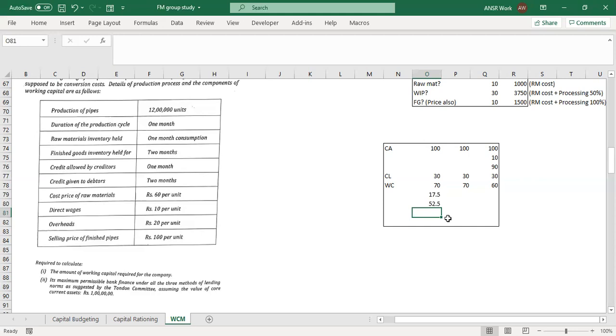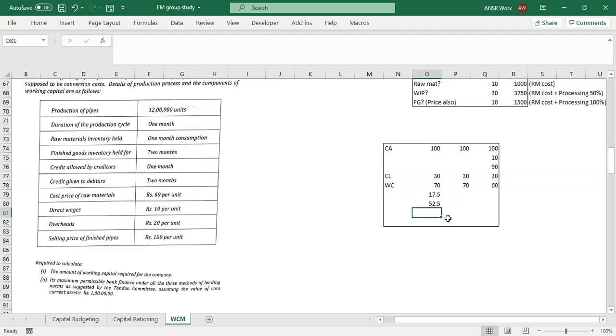So that was one scenario. One more day you came. I was in a very bad mood. Suppose you told me exactly the same scenario, and you gave me your balance sheet. You had the same 100 rupees current assets, and current liabilities was 30 only. Your working capital was 70, and you are looking for a loan of 70 rupees only.